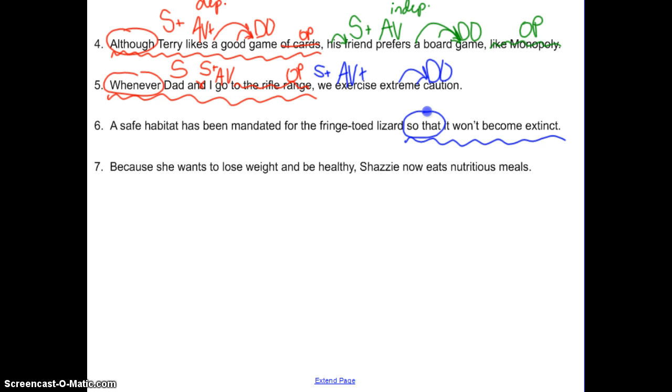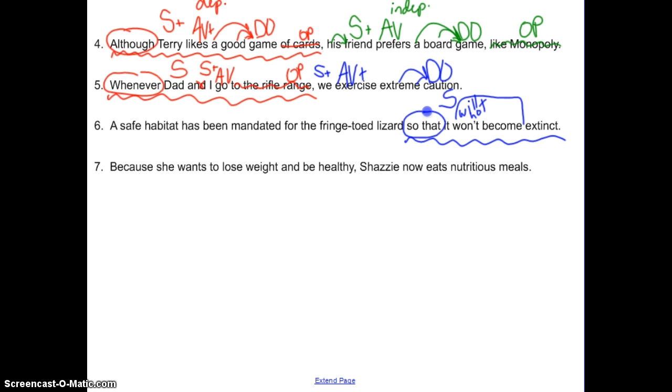So, it won't become extinct. Won't is a contraction for will not. So, what's our subject in there? It will not become extinct. What's the subject, Brad? Oh, we're over here, though, just in our dependent clause. It. It is a subject. What's our verb phrase? We're looking for a helping verb and another verb. Austin? Just won't become or will become.